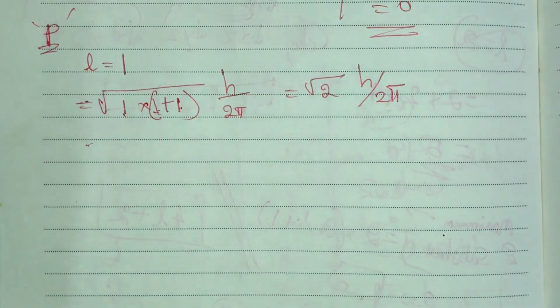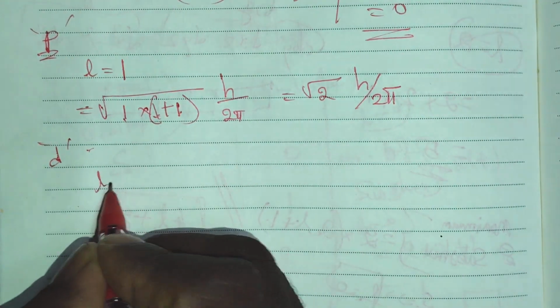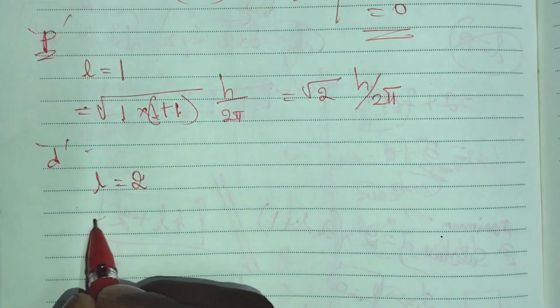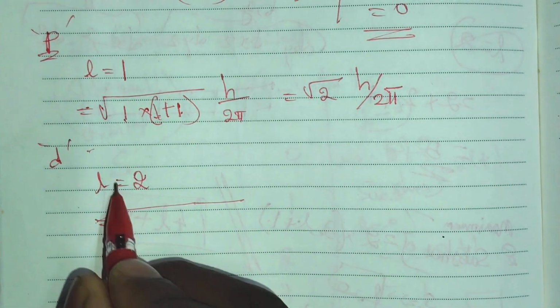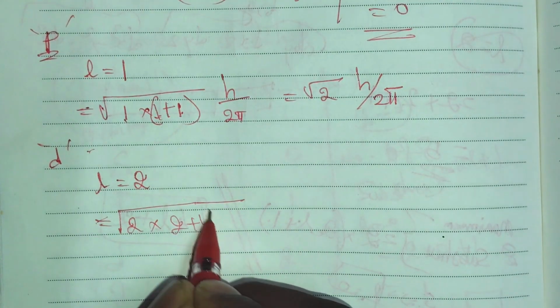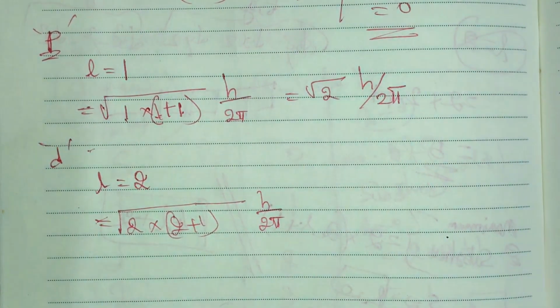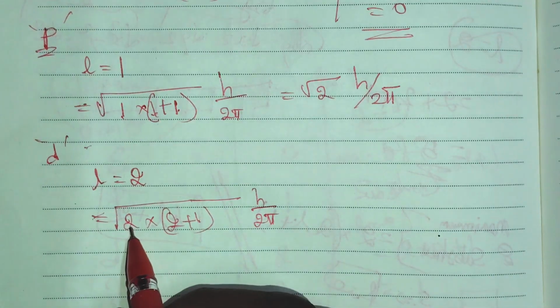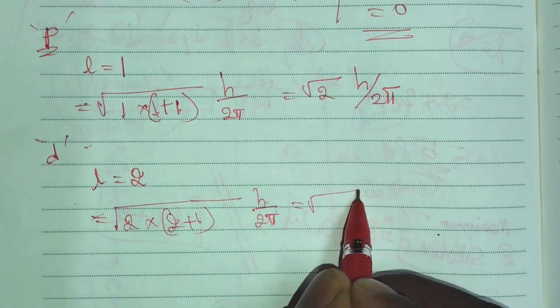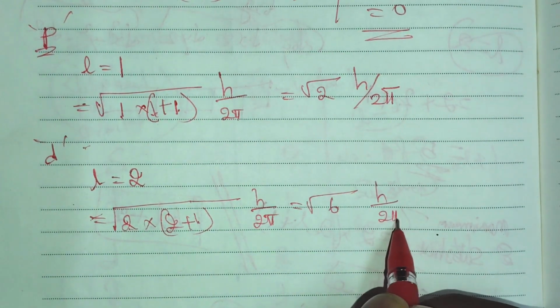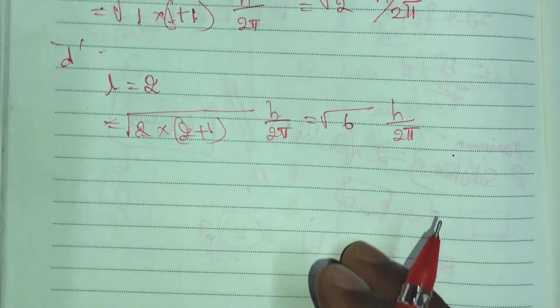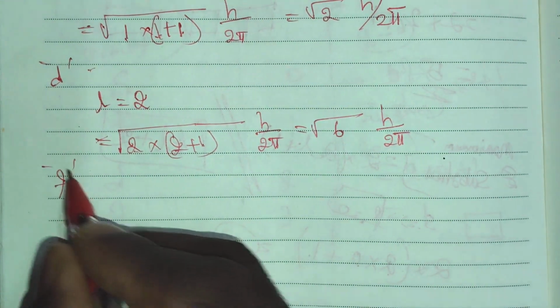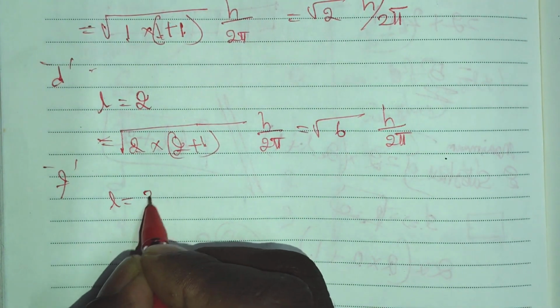Then similarly the d orbital: we know that the L value is equal to 2. So the orbital angular momentum for the d orbital is the root of 2 into 2 plus 1, times h by 2 pi. So 2 plus 1 is 3, and 3 into 2 is equal to 6. That means root 6 h by 2 pi. That is the answer. And similarly, there is the f orbital, where the L value is equal to 3.